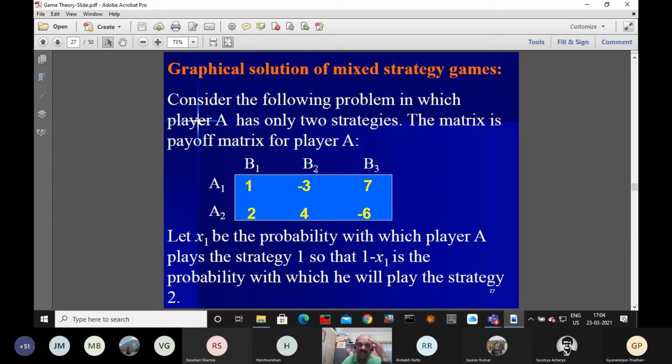If B is using the second strategy, so minus 3 into x1 plus 4 into 1 minus x1. If B is using the third strategy, that is 7 into x1 minus 6 into 1 minus x1. In this manner, we'll find the expected value.